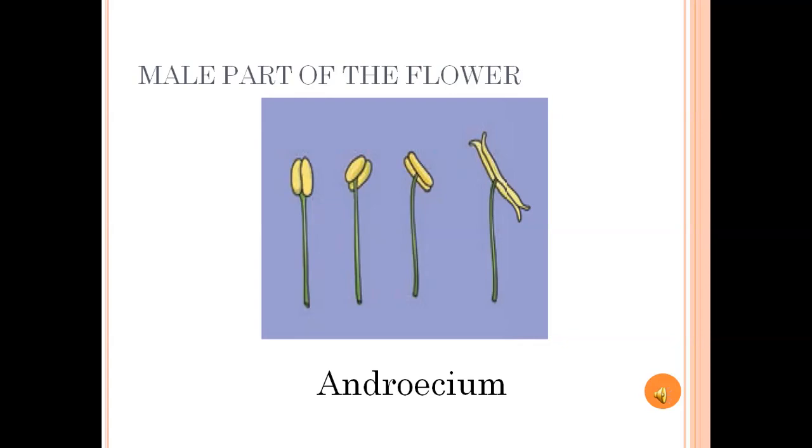Each stamen consists of two parts, a stalk called filament and a lobe called anther. If you touch these lobes in a mature flower, we can get a powdery substance called pollen grains, the male reproductive part. Androecium is the male reproductive part.